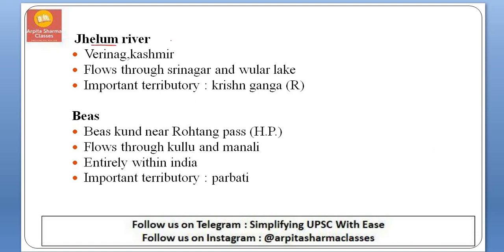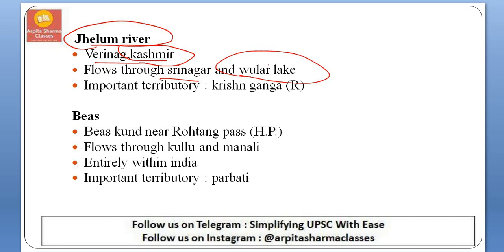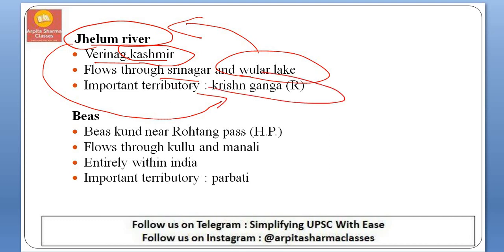So next is Jhelum River. Jhelum River originates in Verinag in Kashmir and it flows through Srinagar and forms the Wular Lake. So which river forms Wular Lake? That is Jhelum River. A tributary of this Jhelum River is Kishan Ganga. The Kishan Ganga project, which is in the news, is made out of Jhelum River.